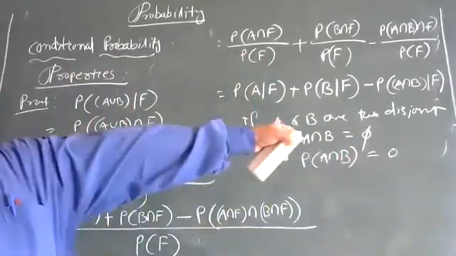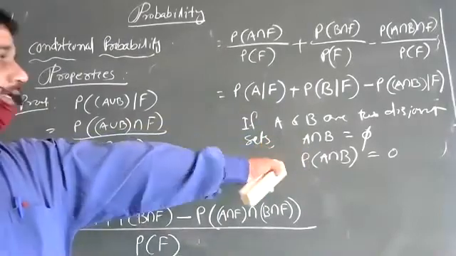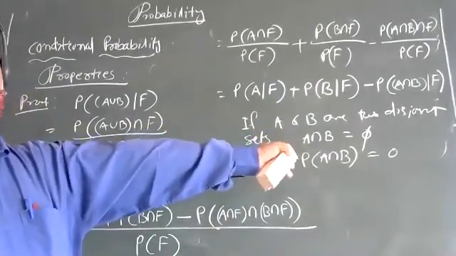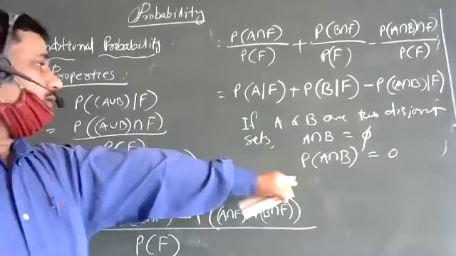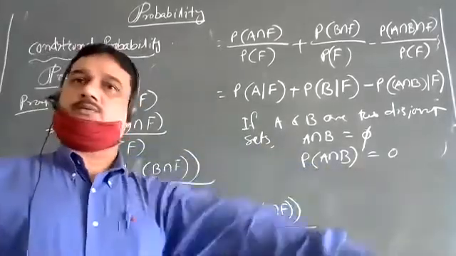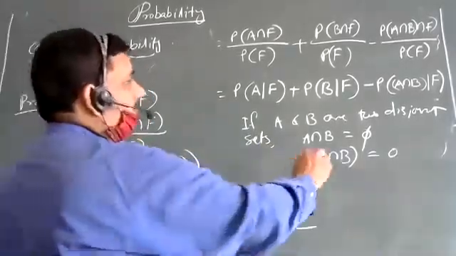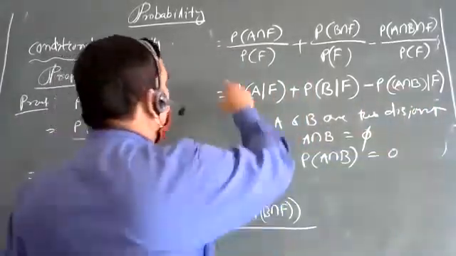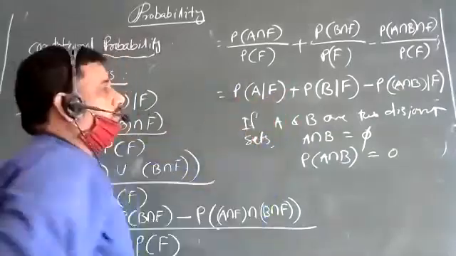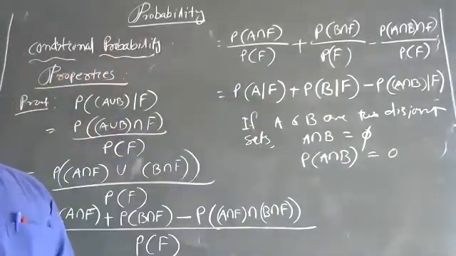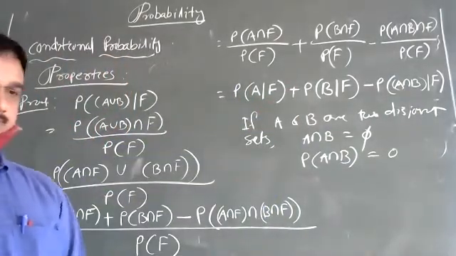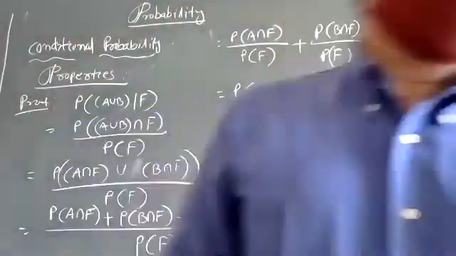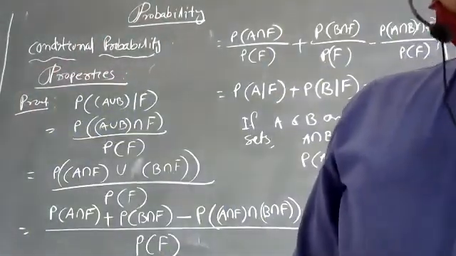If A intersection B is phi, number of elements in A intersection B is 0, so 0 by anything, the sample space, is equal to 0. Hence this one becomes 0. So this is equal to P of this one plus this one, for disjoint sets. Then tomorrow some more examples we will discuss.